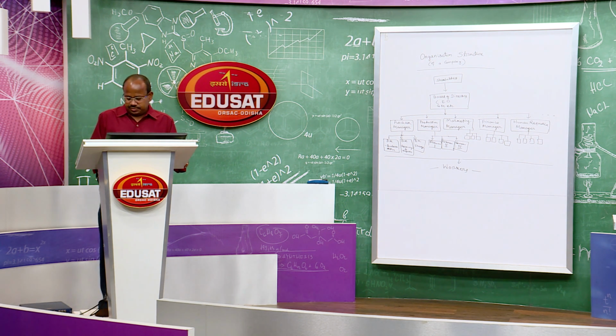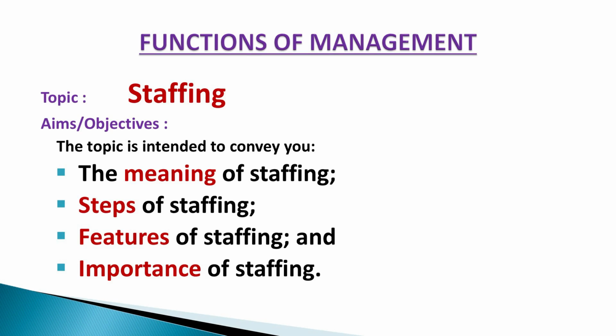So, what is staffing? Staffing is a managerial function of the HR manager, the human resource management department. Staffing is the process of filling up the vacancies as shown in the organization structure. The organization structure shows various job positions, various job vacancies, which are to be filled up by the right person who will perform the task, discharge the responsibility assigned to each post, and exercise the authority given to each post.